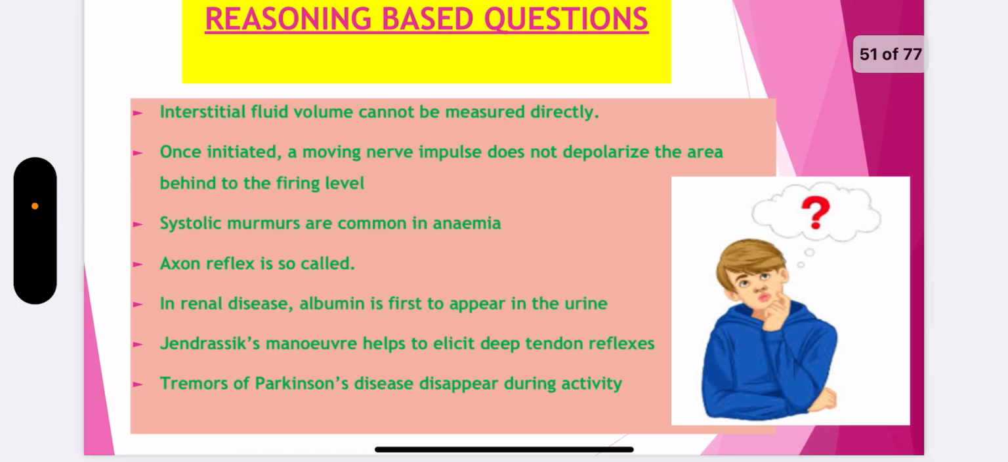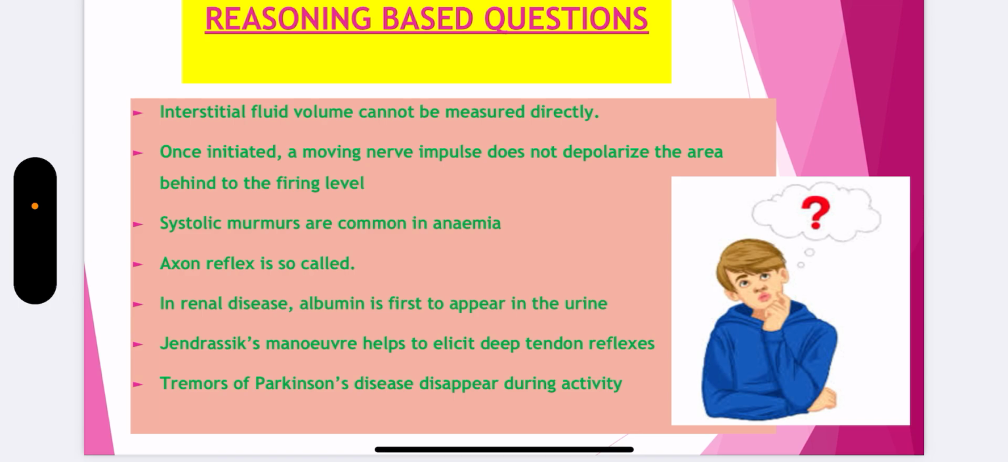More examples are there. Interstitial fluid volume can't be directly measured. Systolic murmurs are more common in anemia. Once initiated, a motor neuron nerve impulse does not depolarize the area that is behind to the firing level. Why axon reflex is so called? In renal disease, why albumin is the first to appear in urine?